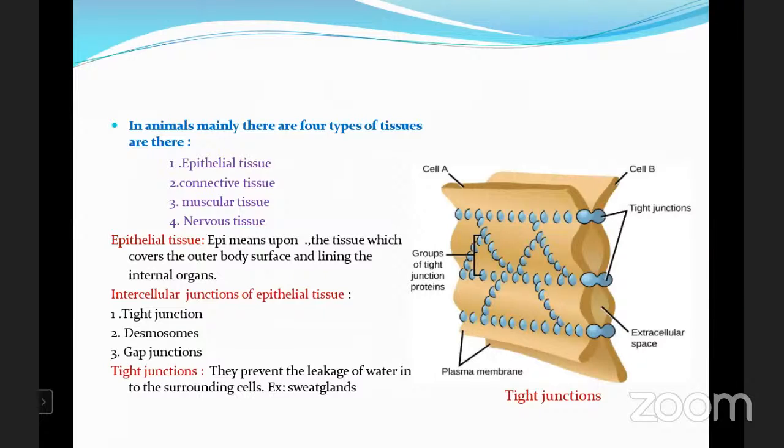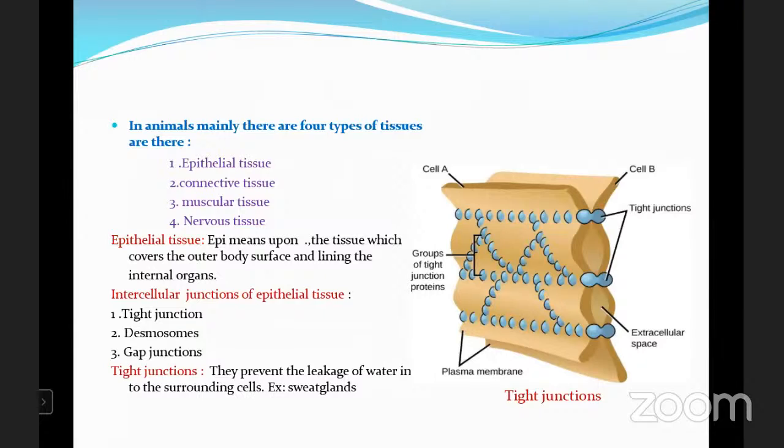So regarding epithelial tissue, here we are observing the intercellular junctions of epithelial tissue. Means they are present at the place of epithelial regions only, but we are giving different names according to their structure and function. The first one is the tight junction, the second one is the desmosomes, and the third one is the gap junctions.